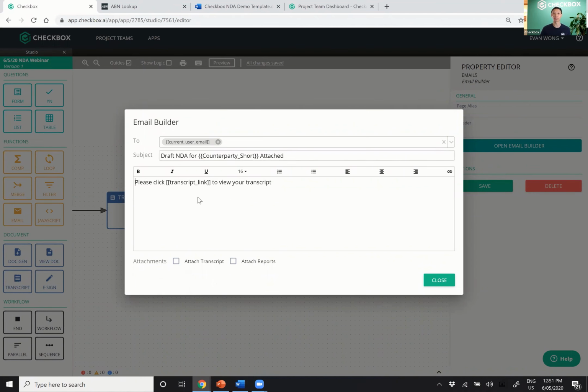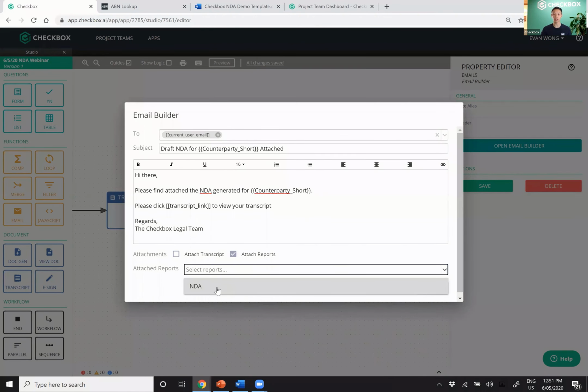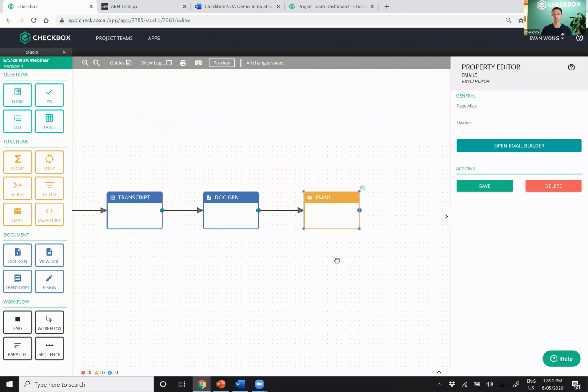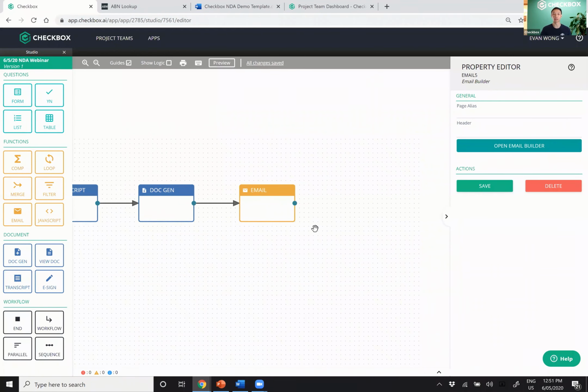All right, here I'm just going to say, hi there, please find attached the NDA generated for, and again, we can just call it Counterparty short. And we can just say, regards, the Checkbox legal team. We'll go and attach a document as well. We'll attach the NDA. We might attach the responses as well, just so they can review it. And that's it. I've built an automated email notification as well, just like that, because it's going to fire an email as soon as it passes this block here.